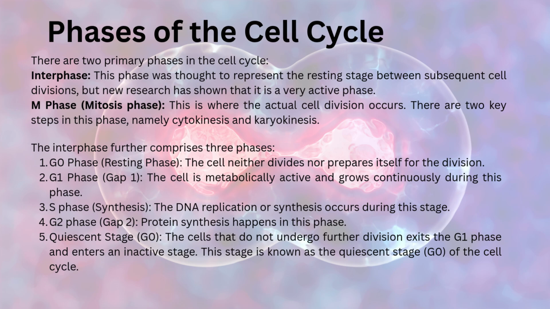The interphase further comprises three phases. G0 phase or resting phase. The cell neither divides nor prepares itself for the division. G1 phase, that is gap 1. The cell is metabolically active and grows continuously during this phase. S phase or synthesis phase. The DNA replication or synthesis occurs during this stage. G2 phase, gap 2. Protein synthesis happens in this phase. Quiescent stage, that is G0. The cell does not undergo further division, exits the G1 phase and enters an inactive stage. This stage is known as the quiescent stage, that is G0, of the cell cycle.